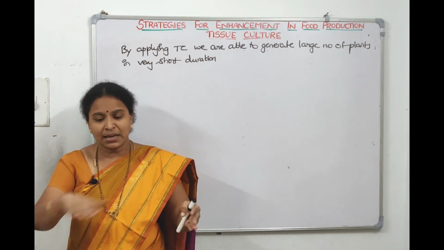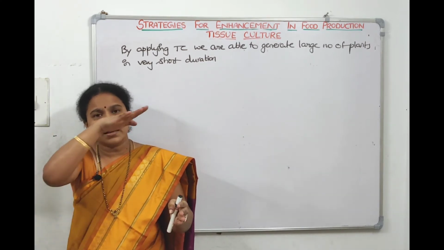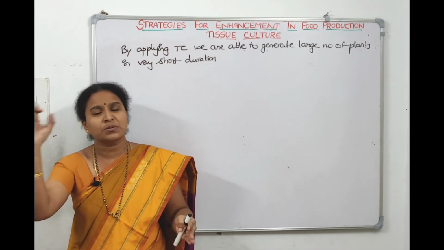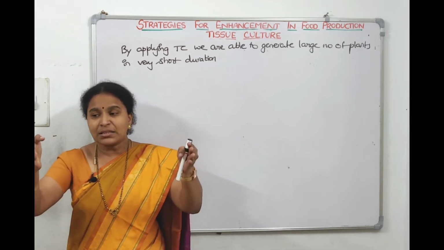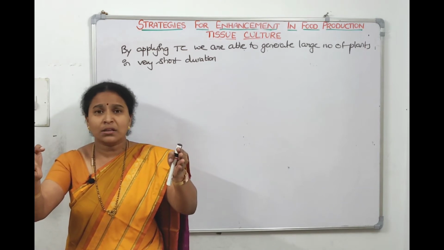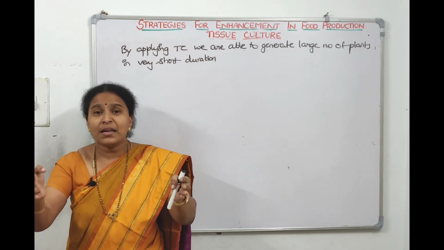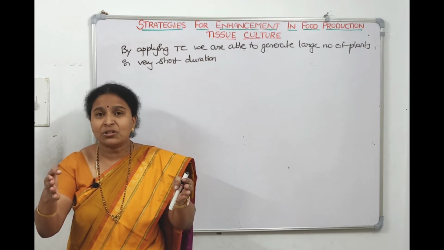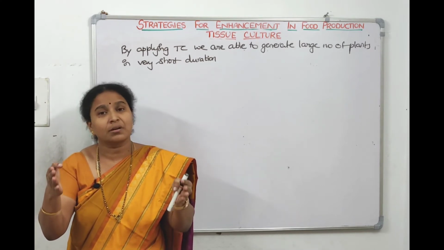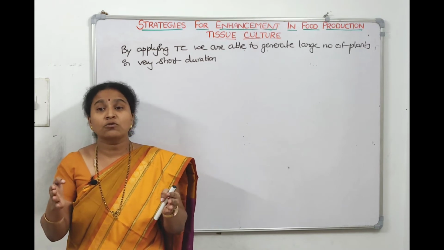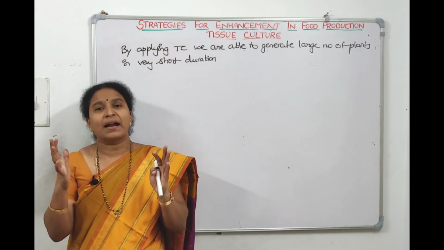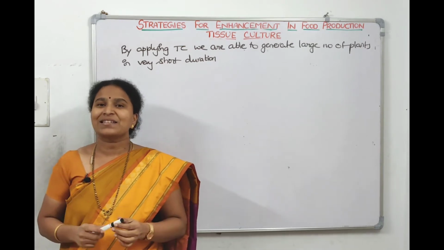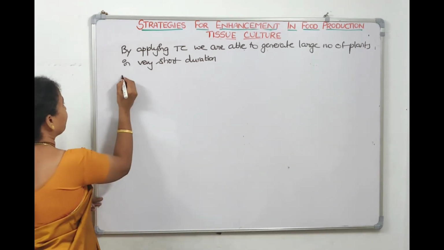A stand is there, like here I keep a rack, here I keep a rack, here I keep a rack, and I'll be arranging a series of test tubes, but in the same area in the soil I think I can grow only 3 or 4 plants. That is why we call the tissue culture technique, the in vitro propagation and multiplication technique, micropropagation, right? This method is used for producing thousands of plants.